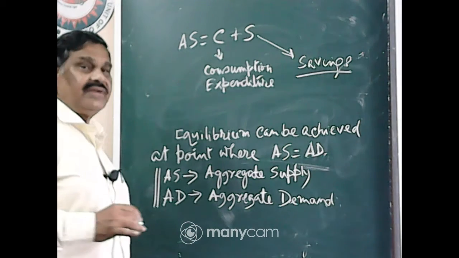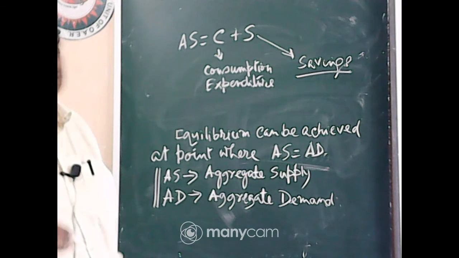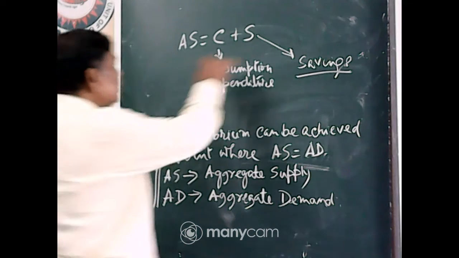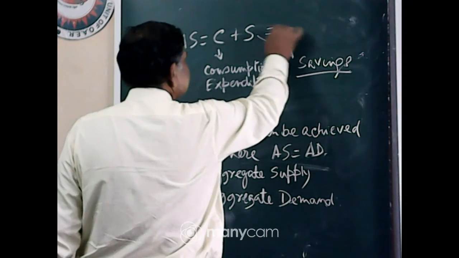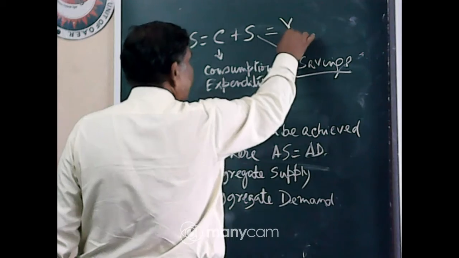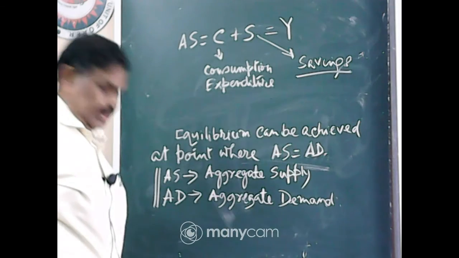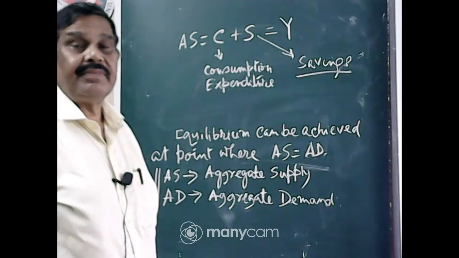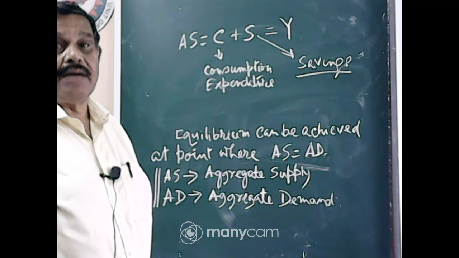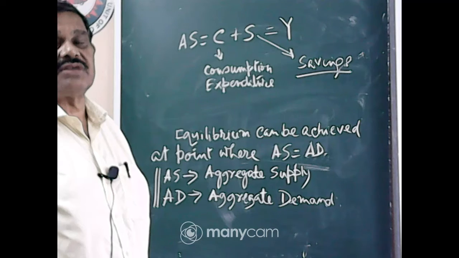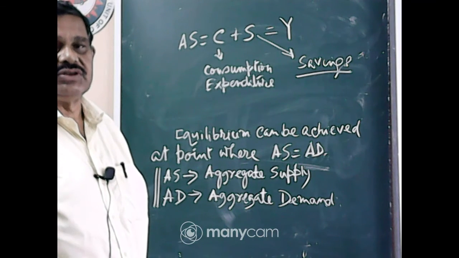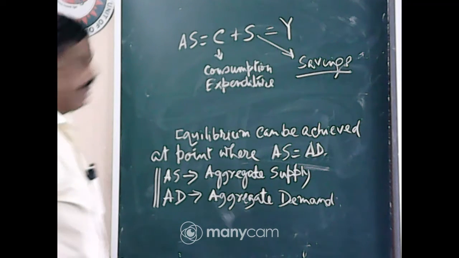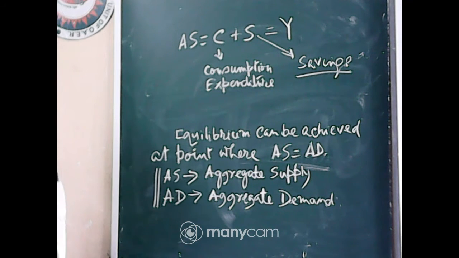So, AS is equal to C plus S is equal to Y. What do you mean by capital Y? That is income. It may be national income; in case of a private individual, it will be individual income. So, AS is equal to Y.